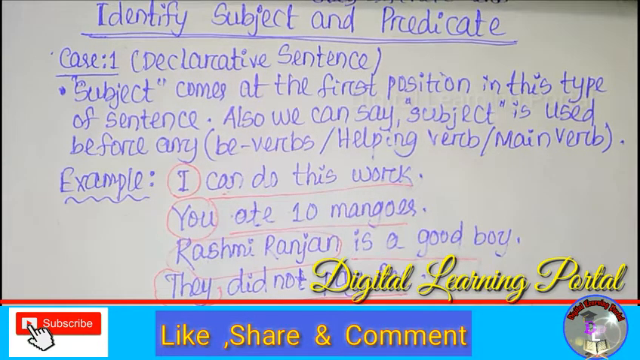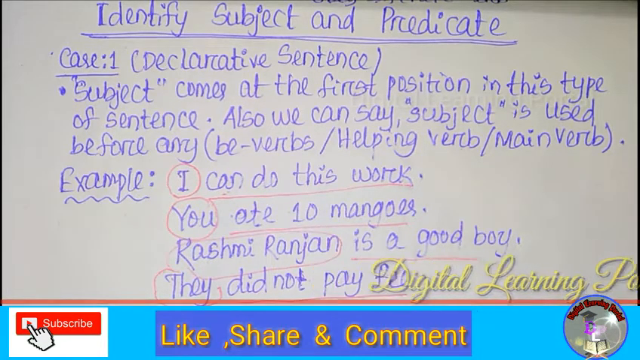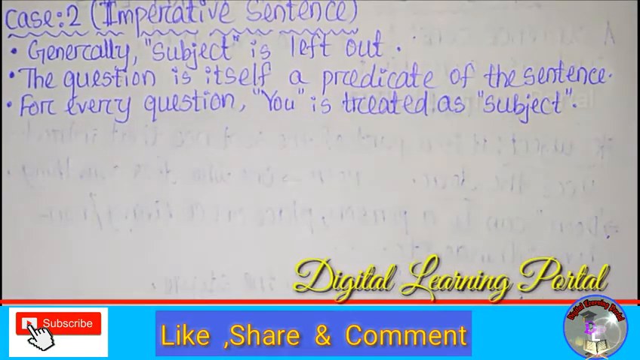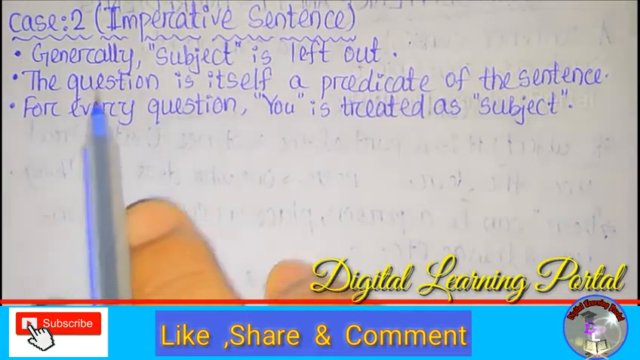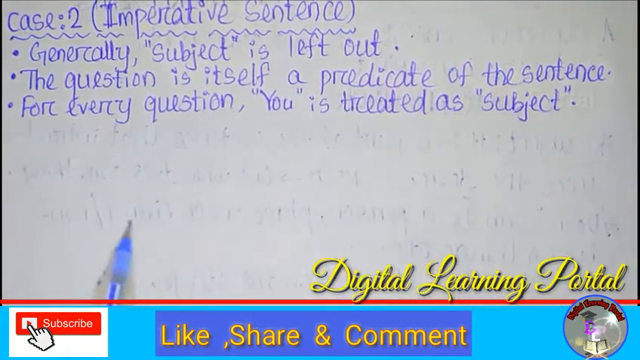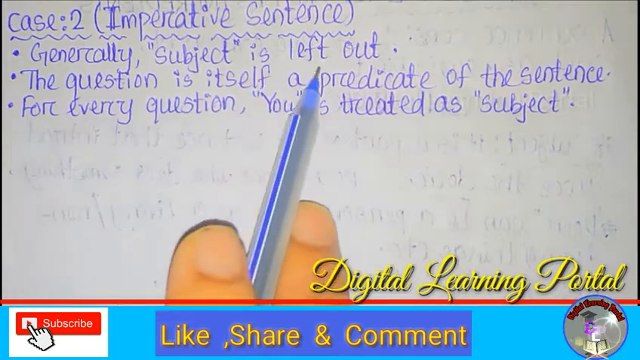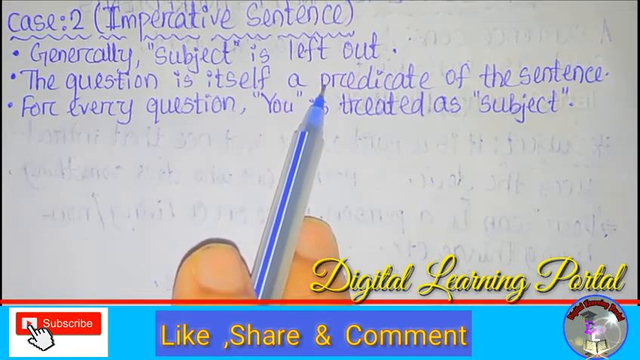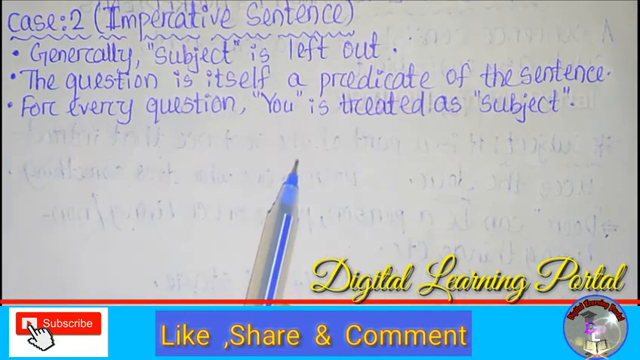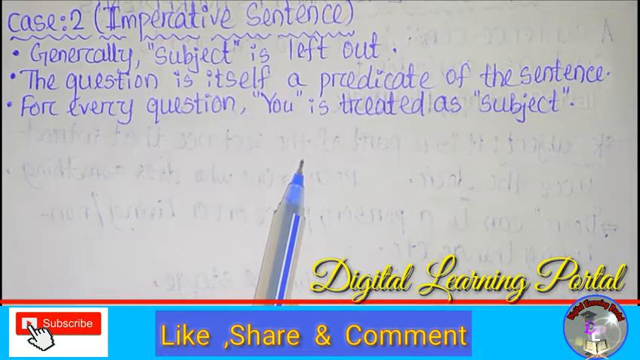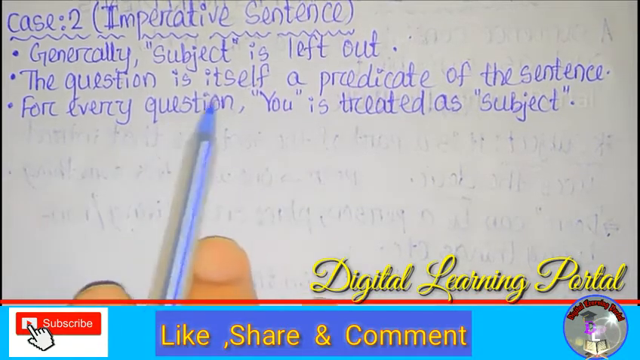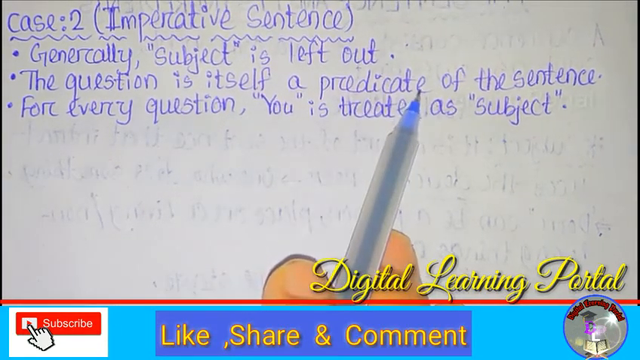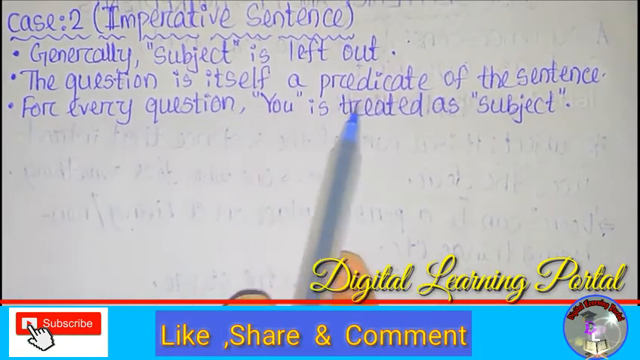Next, we will read case number 2, that is, the imperative sentence. For case number 2, imperative sentence, generally the subject is left out. That means in every question you cannot find the subject. The question is itself a predicate of the sentence. The question that I have given you is totally a predicate part of the sentence. For every question, you is treated as the subject.